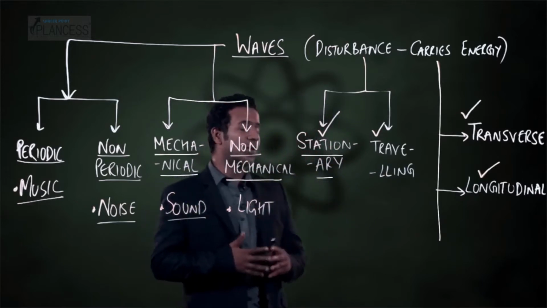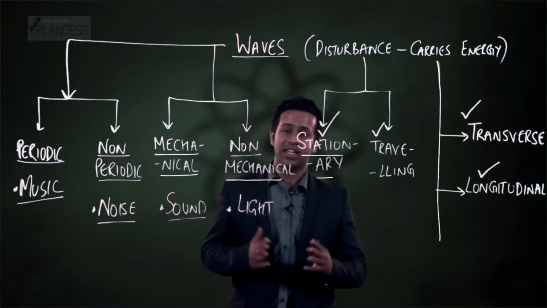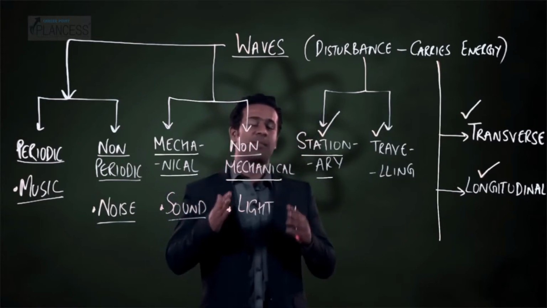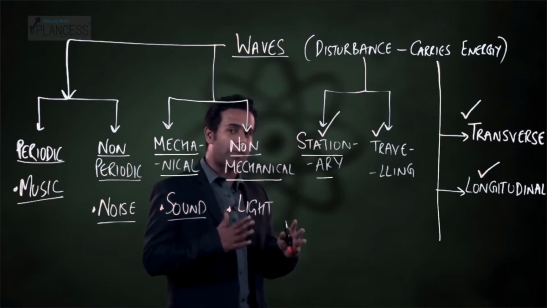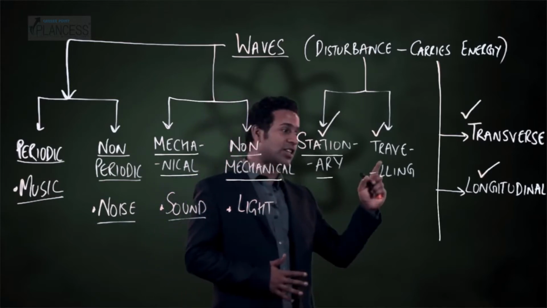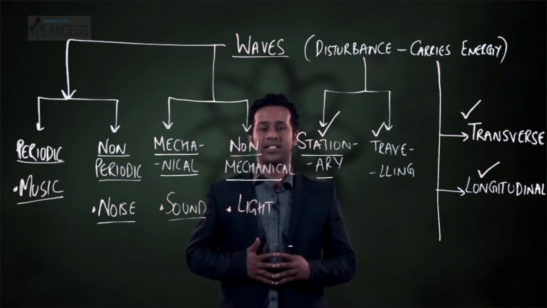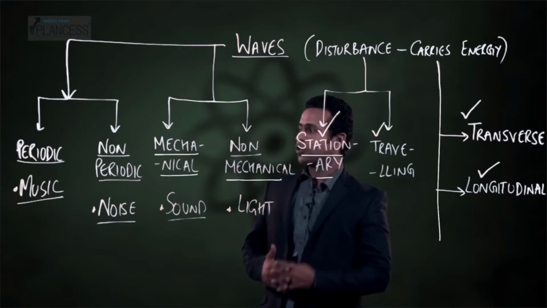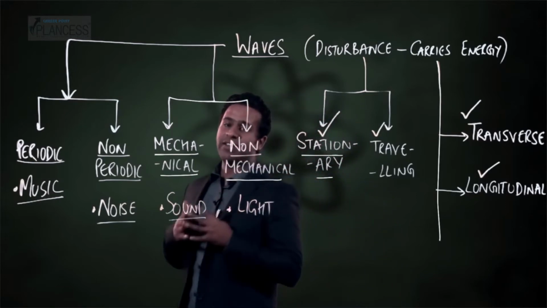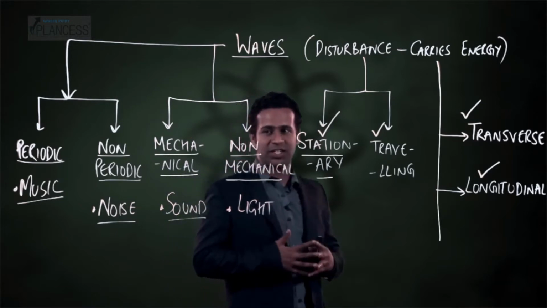So, the difference once again between transverse and longitudinal waves is that in transverse waves, the particles move perpendicular to the direction of propagation of energy, whereas in longitudinal waves, the particles vibrate in the same direction in which energy is propagating. So, thus far we have understood that a wave is a disturbance that carries energy.